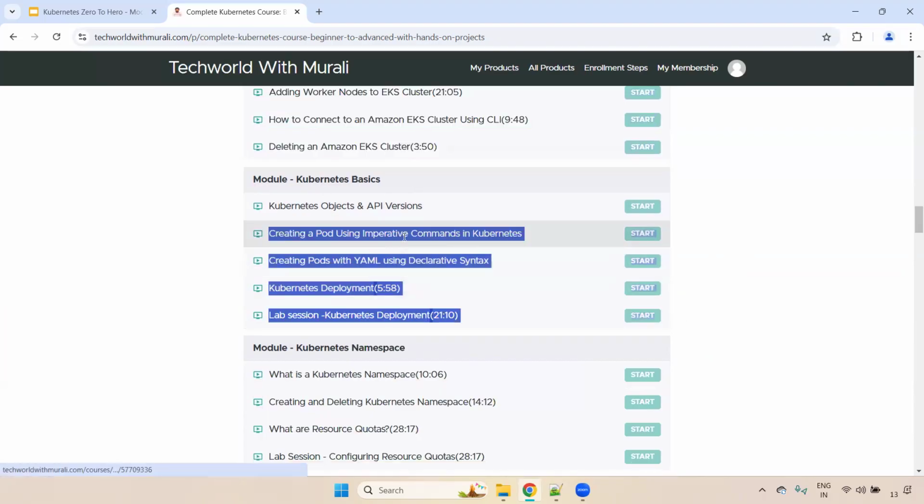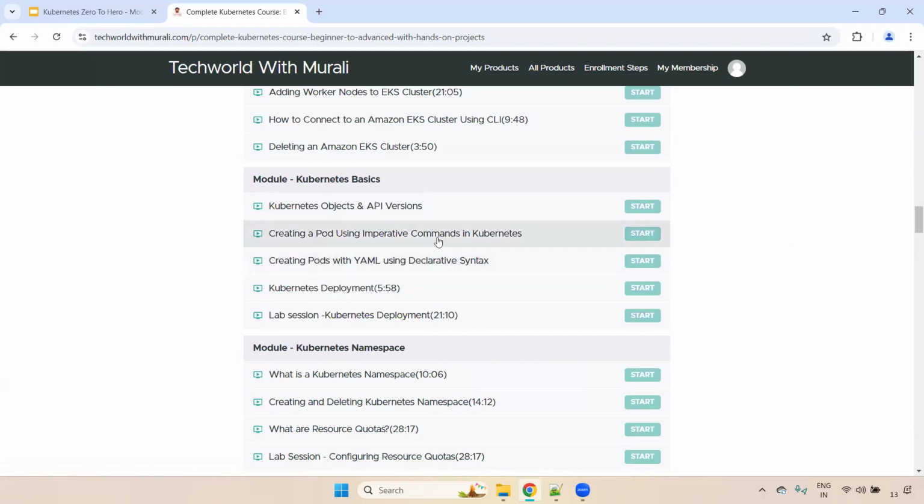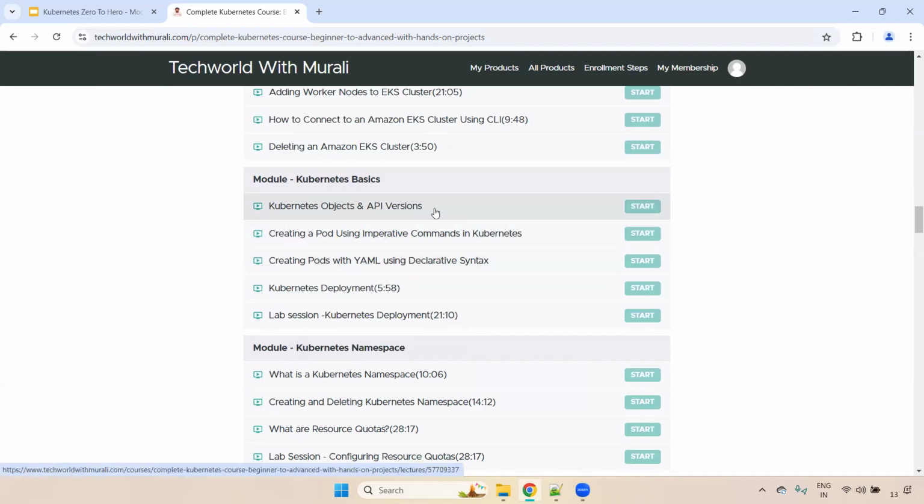And then the very most important, Kubernetes basics. If you understand these basics, 50 to 60% of it you understand, how to read Kubernetes YAML files. For that, first you have to understand Kubernetes objects. What are the objects available? For each object, what is the API version?